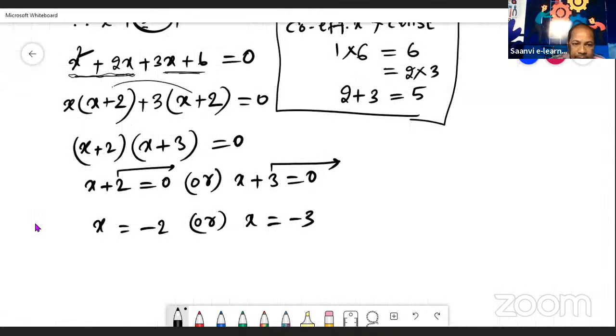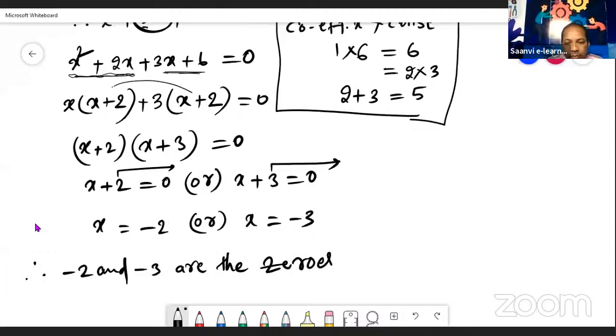In the previous problem, the x value we got was 0. But here, the x values we have got are minus 2 and minus 3. So therefore, this minus 2 and minus 3 are the zeros of the given polynomial.